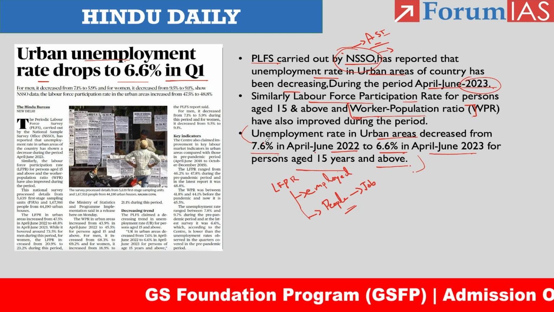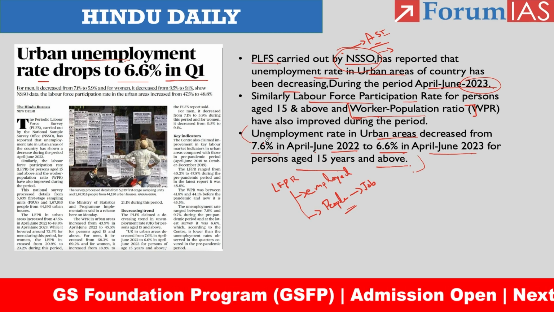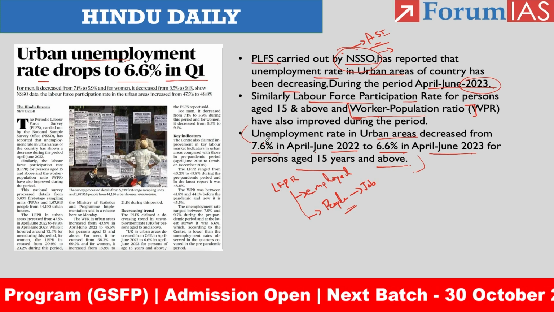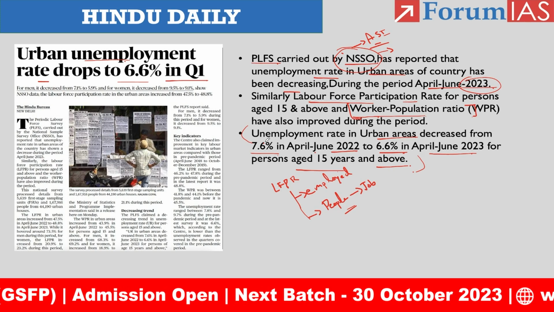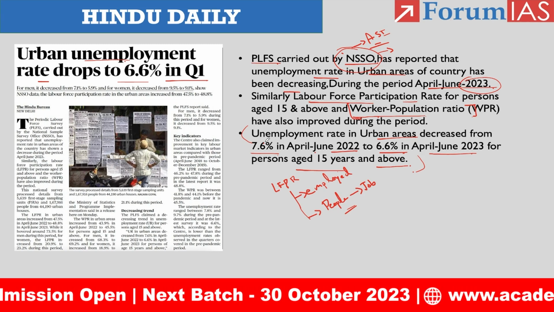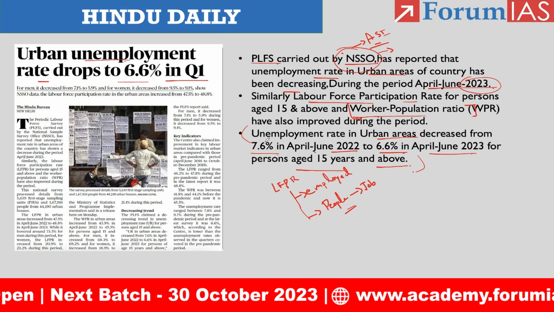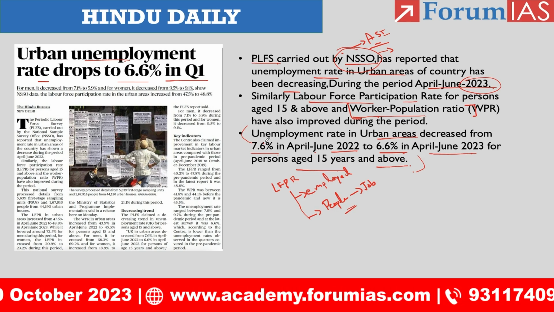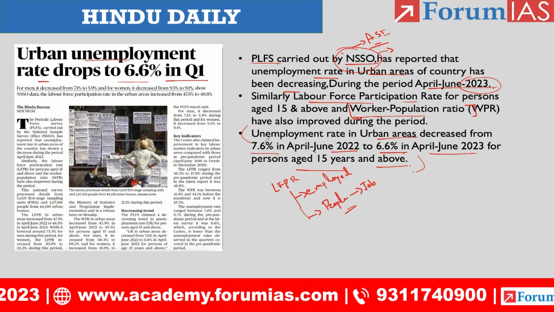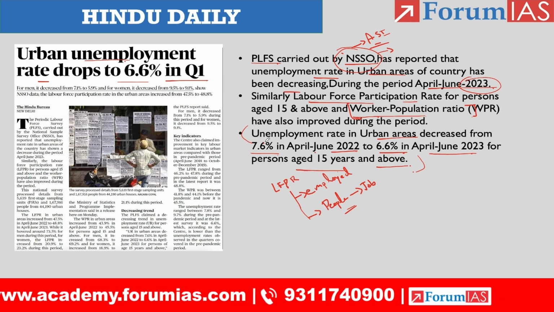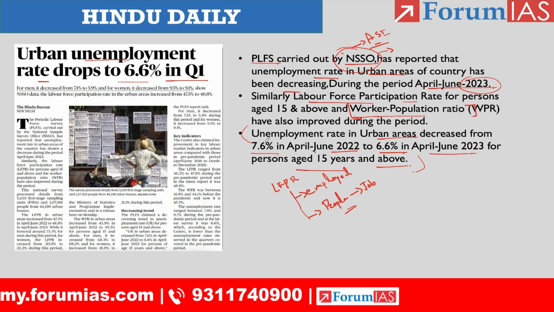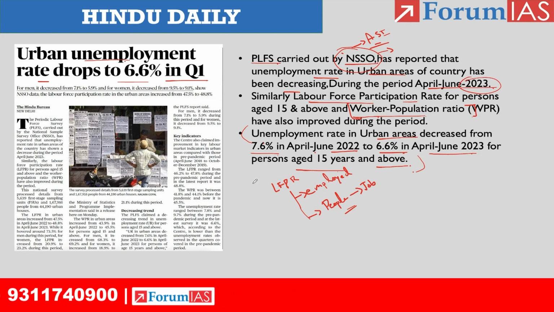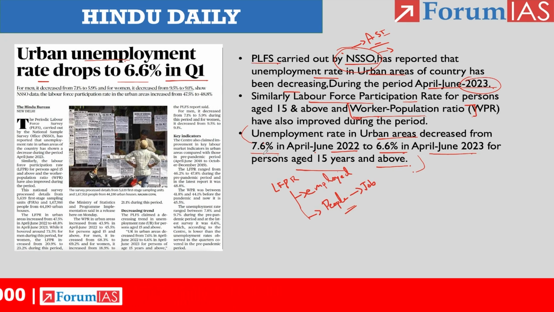So basically the article has been stating that we have been improving in labor force participation rate and worker population ratio. Another thing, we have been reducing the prevalence of unemployment in the urban region. Then with respect to quarter 1 of 2022, we had improved in quarter 1 of 2023. So these are the three facts they had provided in the article, right? So now let us wind up this article here. Let us move on to the next one.